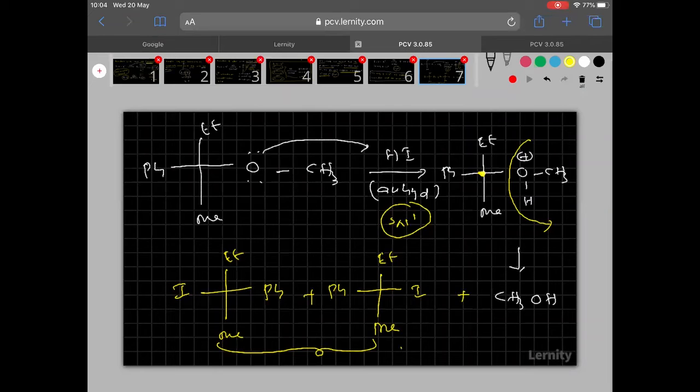This is the racemic mixture because SN1 leads to what? Racemization. Hope you are able to understand this one. Clear?